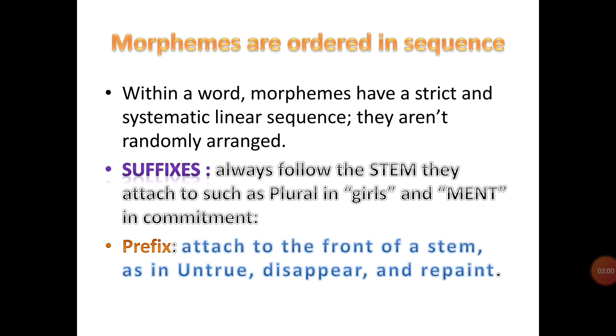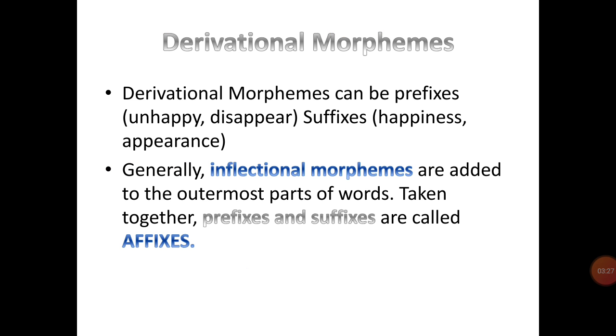Morphemes are ordered in sequence. Within a word, morphemes have a strict and systematic linear sequence. They aren't randomly arranged. Suffixes always follow the stem they attach to, such as plural in girls and ment in commitment. Prefixes are attached to the front of a stem, as in untrue, disappear, and repaint.